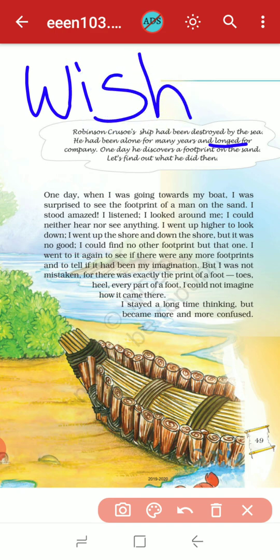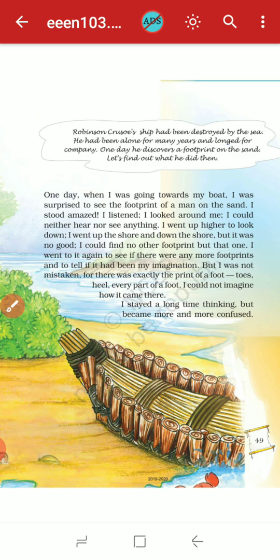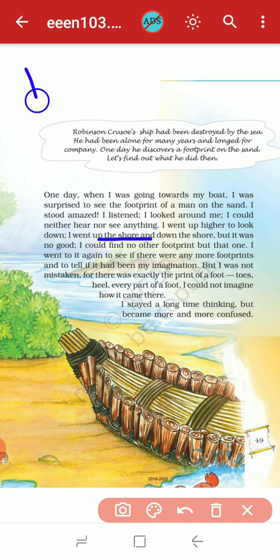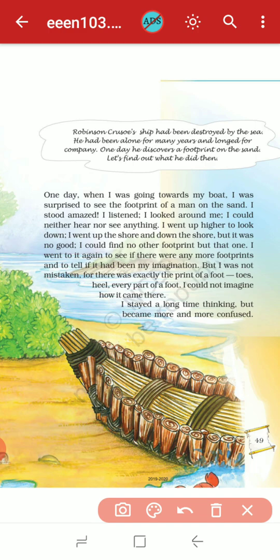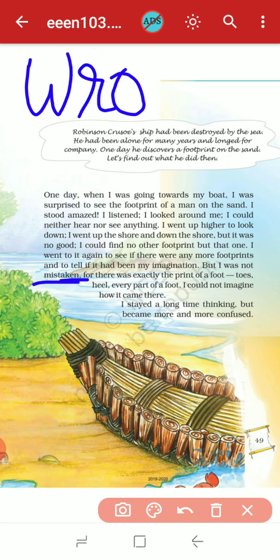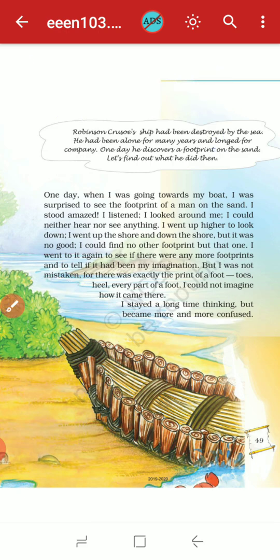Okay, longed means wish. Then again we have seen one hard word, shore. Shore means beach. Okay, then there is one more hard word, mistaken. Mistaken means wrong. Okay, so all these are the hard words and their meanings, you can say the synonyms.